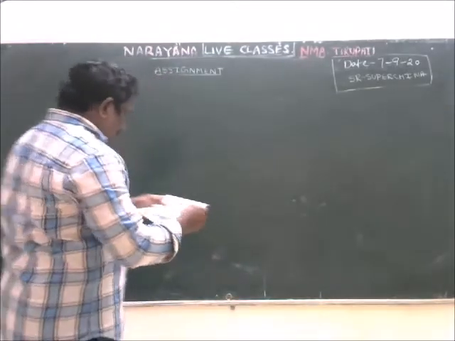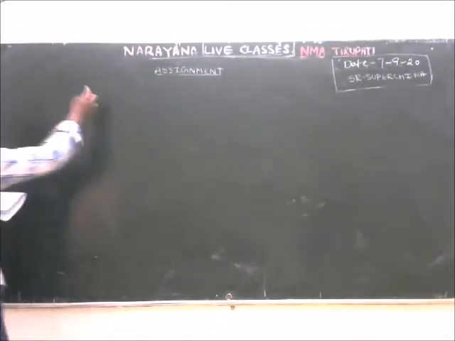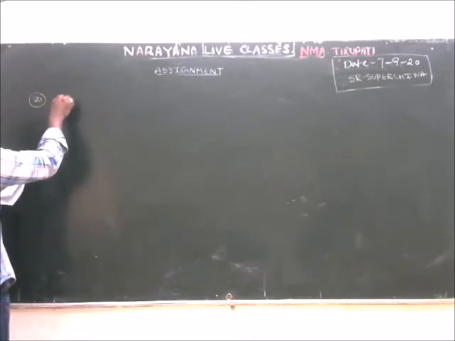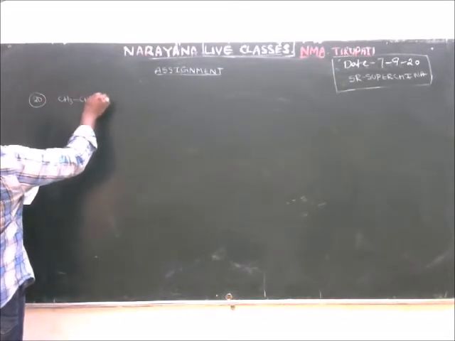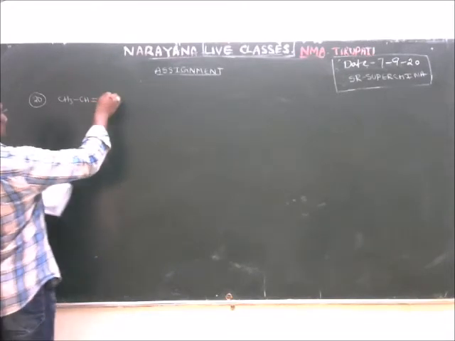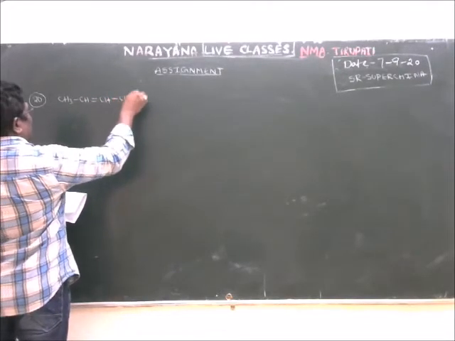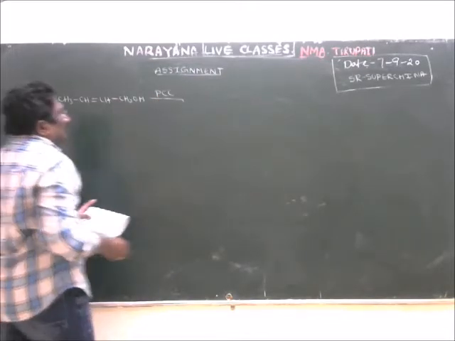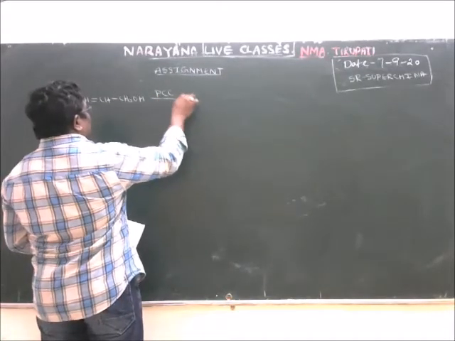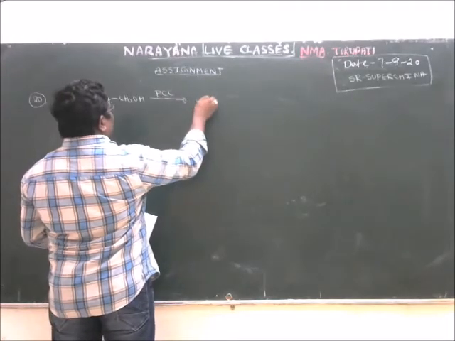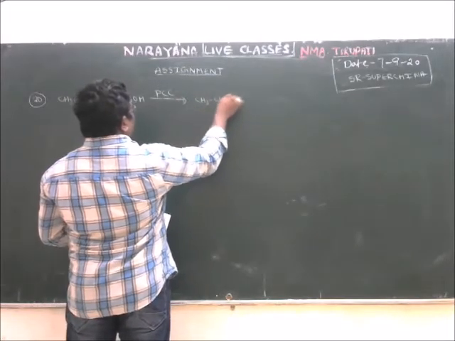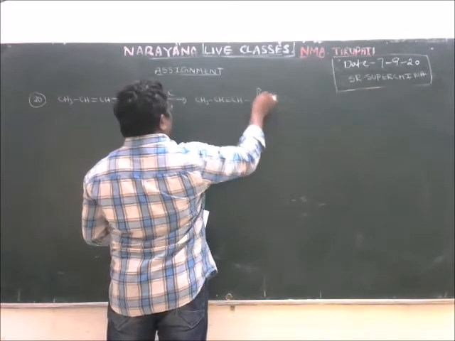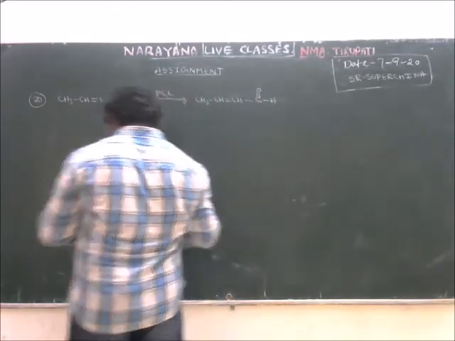Next is the 20th question. PCC is a mild oxidizing agent. CH3, CH double bond CH, CH2OH. Since PCC is a mild oxidizing agent, it stops at the aldehyde. The primary alcohol is oxidized to the aldehyde: CH3, CH double bond CH, CHO.